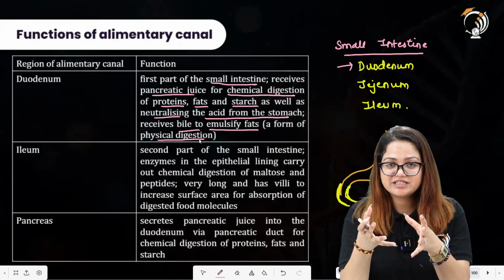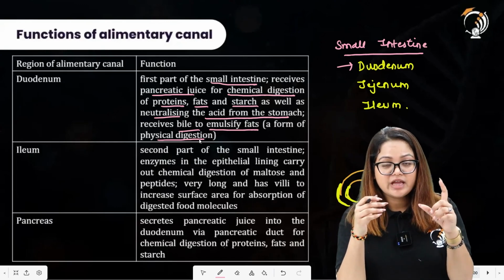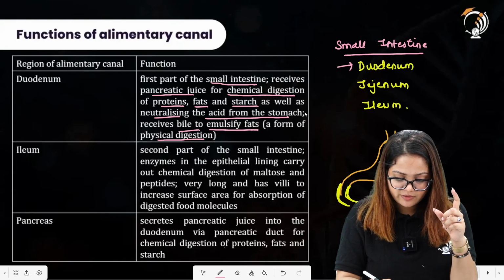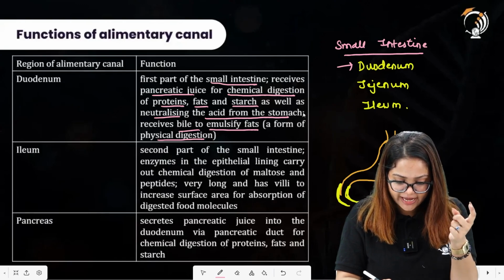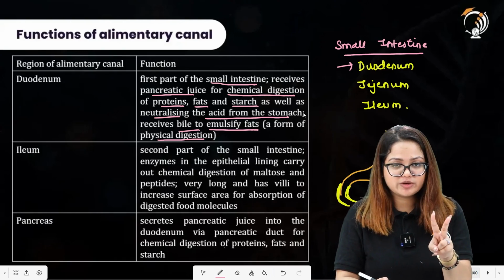What are those associated glands? There is the pancreas, and there is the liver. So here we have only the pancreatic juice and bile. There is involvement of two organs over here.